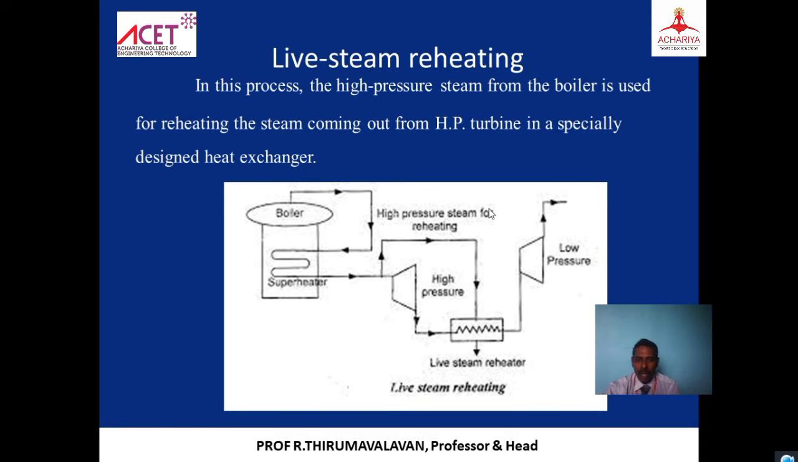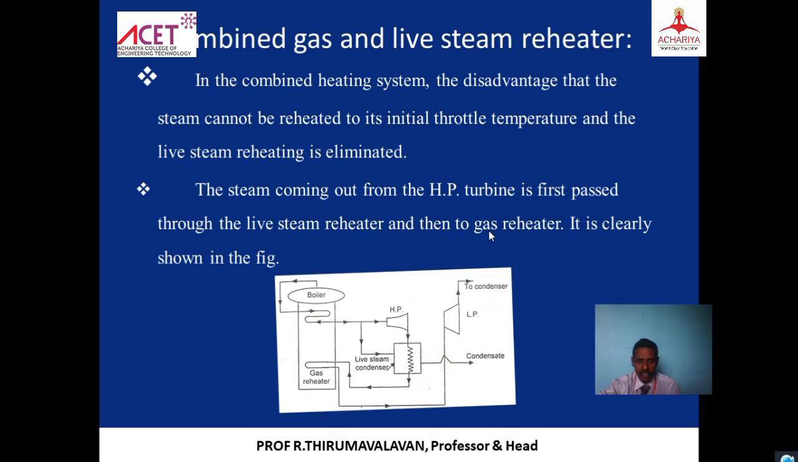Next we will look at the combination of these. Some of the steam is heated by the live steam heater, and some wet steam is heated by using the boiler flue gas. You can see here, the high pressure steam goes to the high pressure turbine, and the wet steam comes out. That wet steam is heated by the live steam in this heater. After getting the heat, it comes to the flue gas reheater. Afterwards it goes to the low pressure turbine.